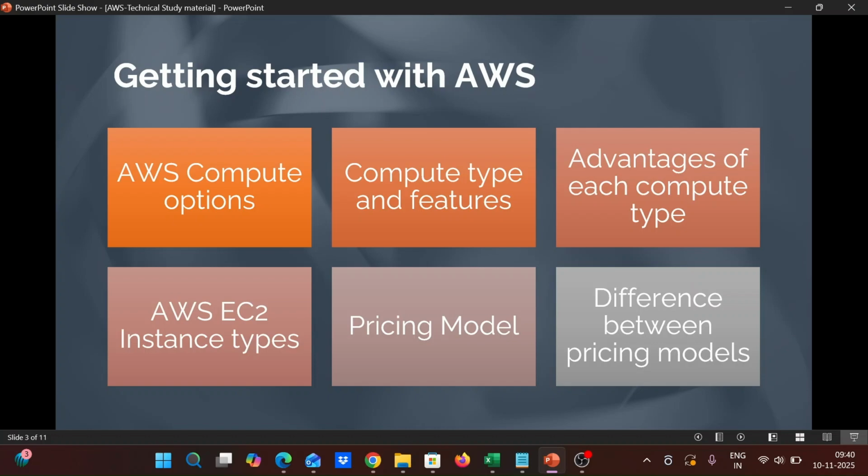And memory optimized instances. Here huge data sets are to be processed in memory. The name itself tells that it requires a large amount of memory to manage everything. Memory means the RAM, which allows it to do multiple tasks at a time. Here we use the R series for memory optimized instance types. And coming to storage optimized instance types, here the workload demands fast and sequential write access to huge data sets.